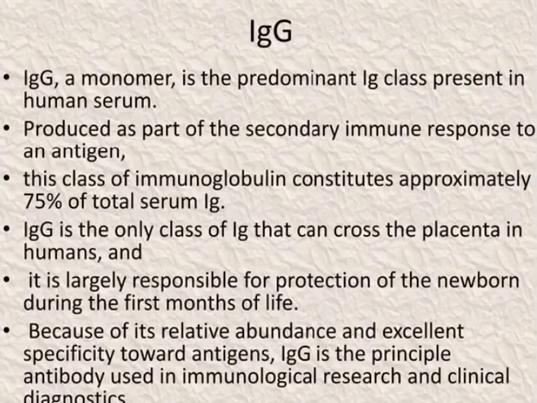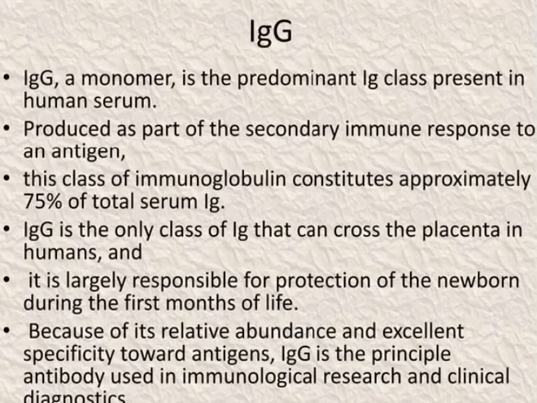IgG. This is a monomer. This is the predominant Ig class present in human serum. They are produced as a part of the secondary immune response to an antigen. This class of immunoglobulin constitutes approximately 75% of the total serum Ig.